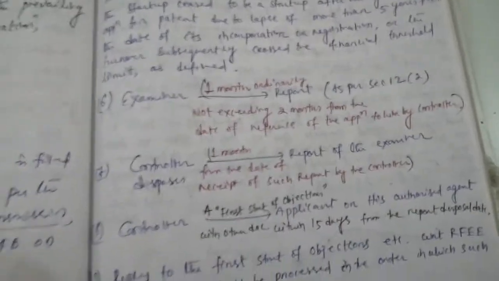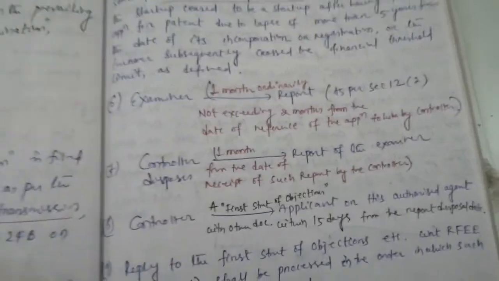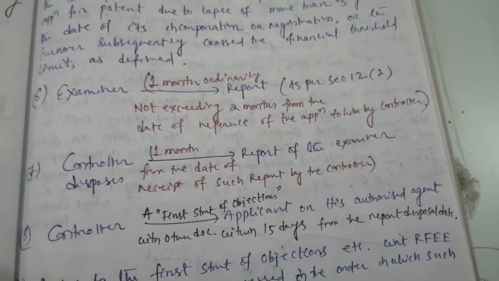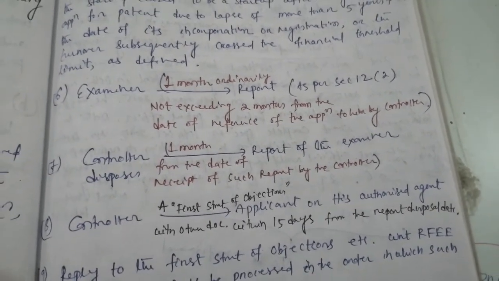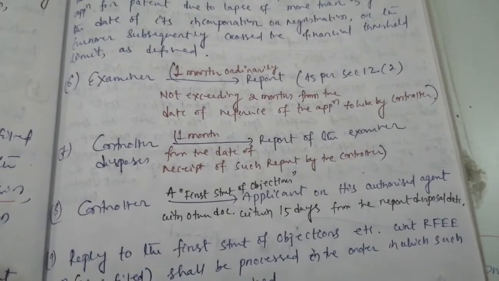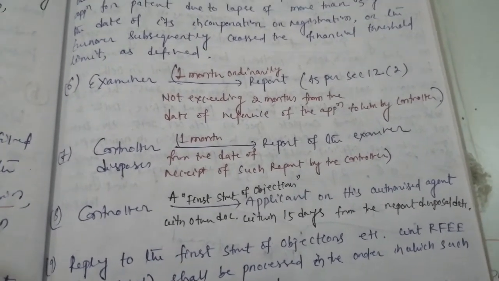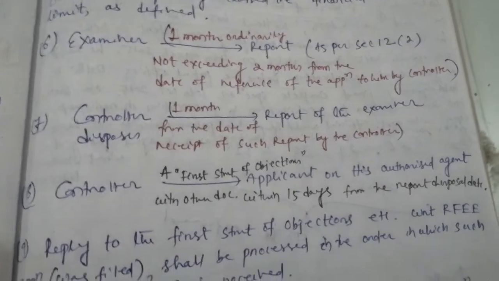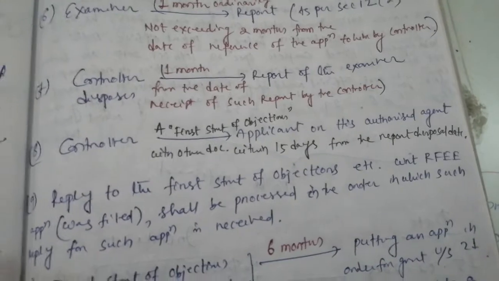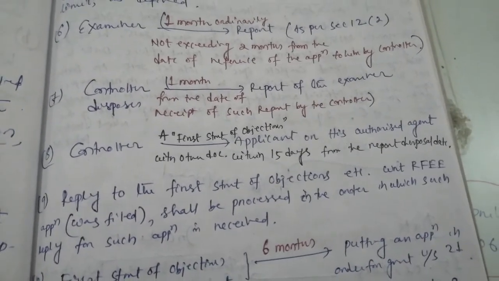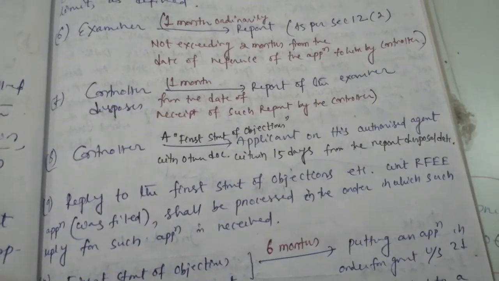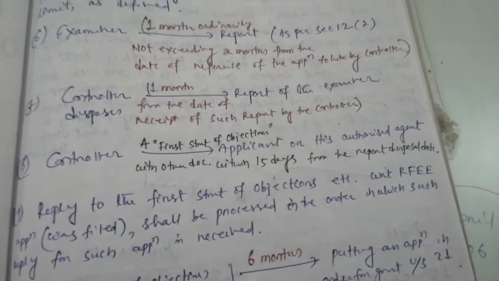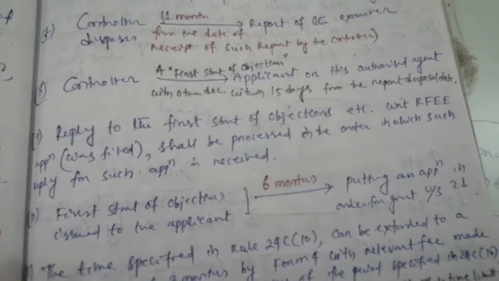Fine. Number 6. Examiner within 1 month ordinarily and not exceeding 2 months from the date of reference of the application to him by the controller gives the report, and the report is as per section 12 subsection 2. Fine. Number 7. Controller disposes the report of the examiner within 1 month from the date of receipt of such report by the controller.